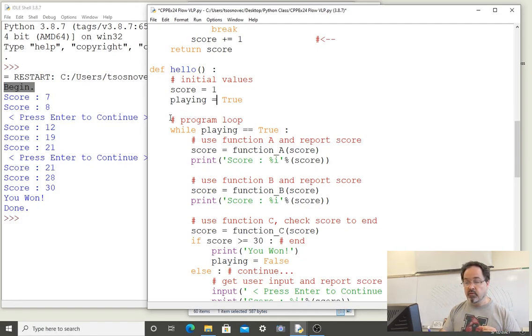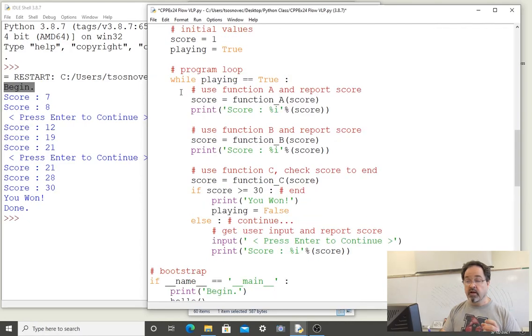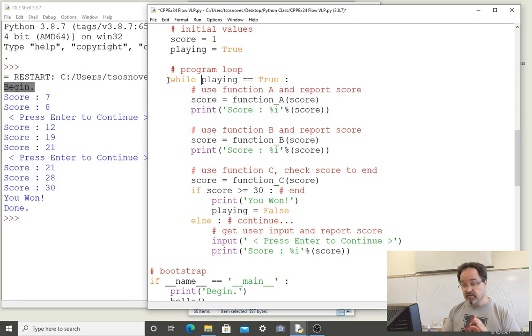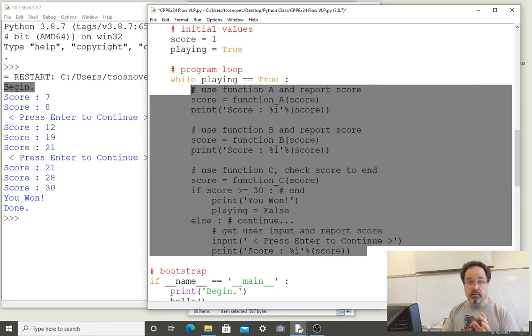After defining these, the program will go to this comment and ignore it, and then we start a while loop. A while loop is a loop where the flow is literally going in a loop. It's going through the code block and then back up, and every time the flow goes back up to this condition, it tests it again to see if it's true or false. If it's true, it then continues to execute the lines in the code block. If it's false, then it skips over the code block of the while loop and checks the very next line after the code block of the while loop.